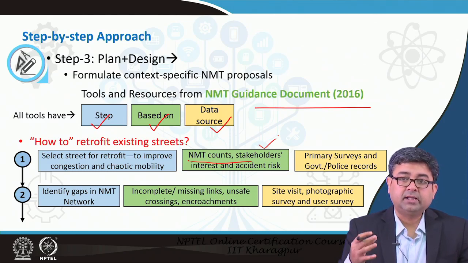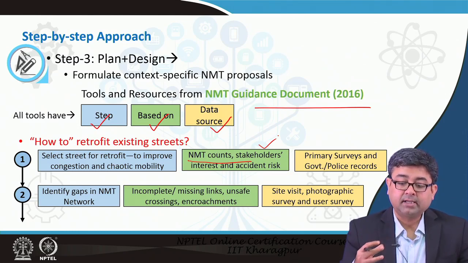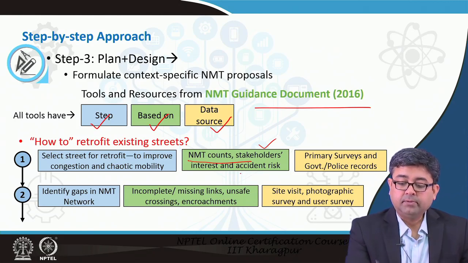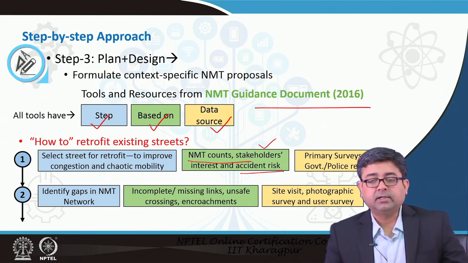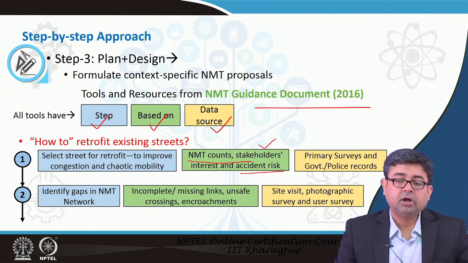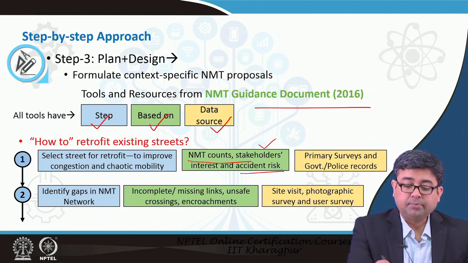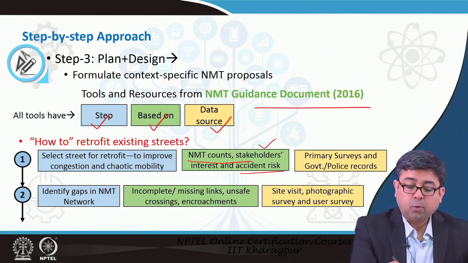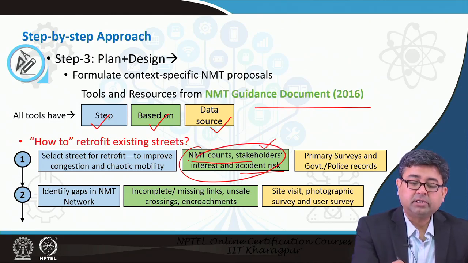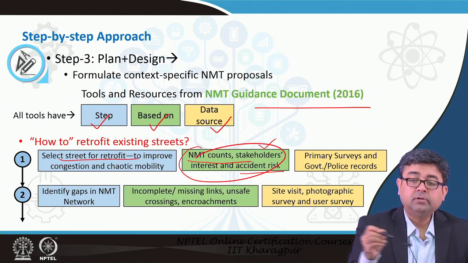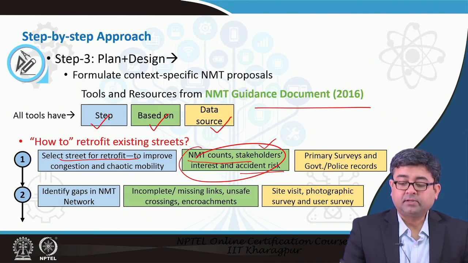So, you have to look at all the users of these facilities to see if that is what they really want at that location, and you may also look at the accident risk, right. If it is an area where there is a lot of non-motorized transport, but also the speed is very high or the facilities are not very good, then the accident risk increases. That is an example of what you will base your decision on when identifying a street to retrofit with NMT infrastructure.